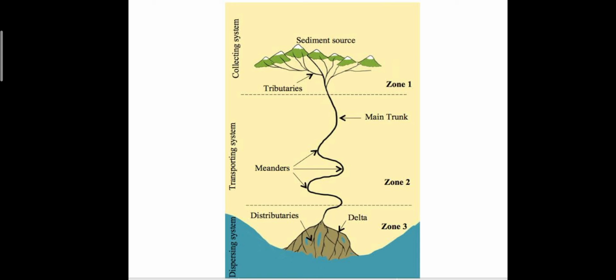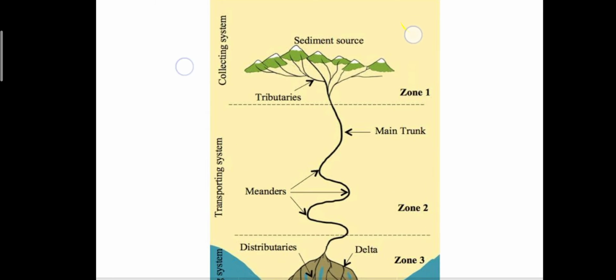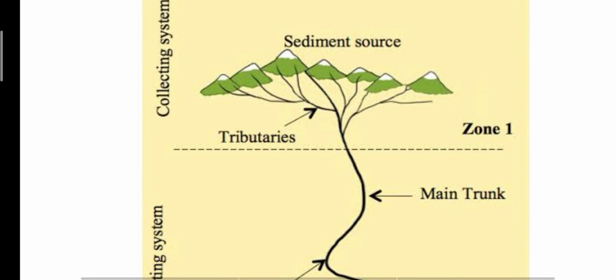Tributaries are the smaller rivers that join one main river. As you can see, there is one main river that continues throughout, and there are many smaller rivers which are joining that main river.